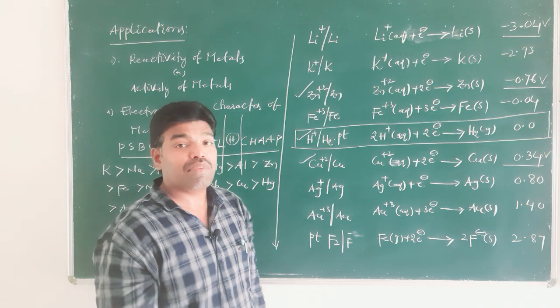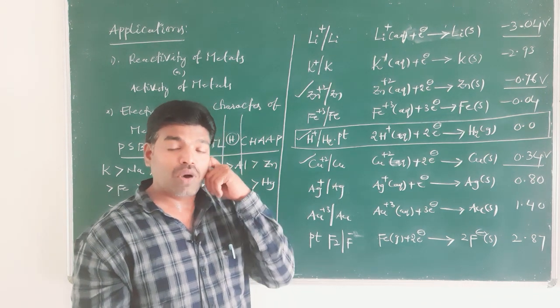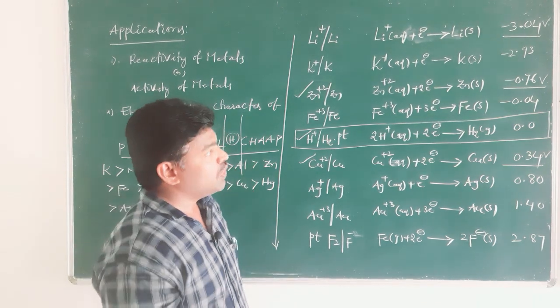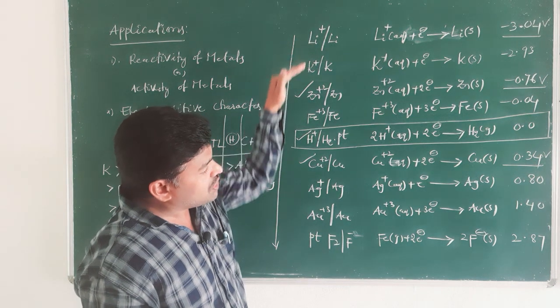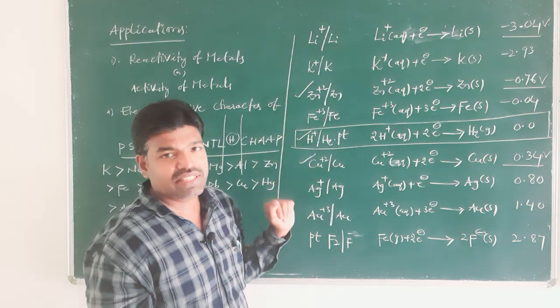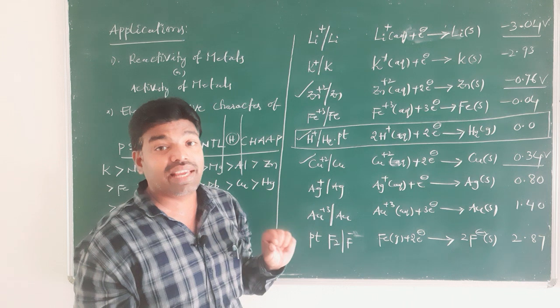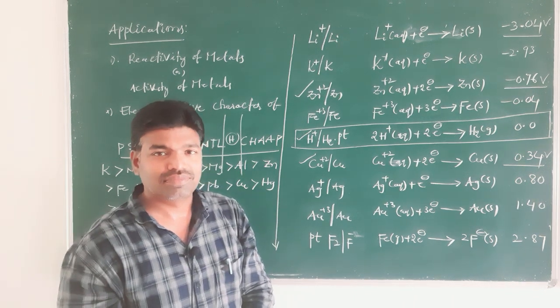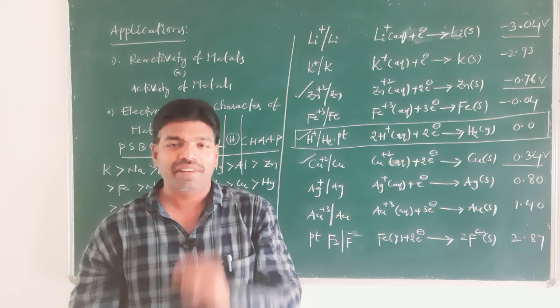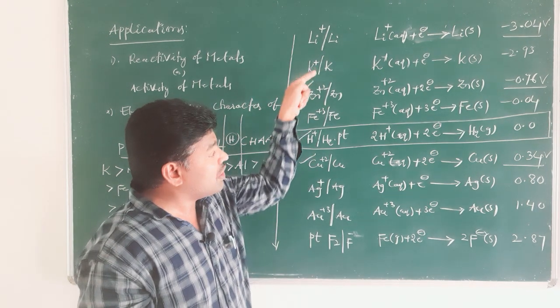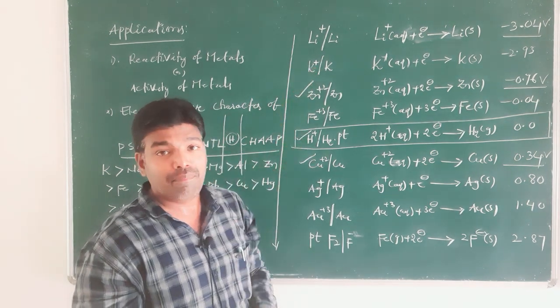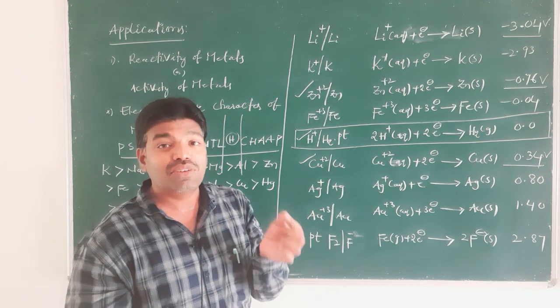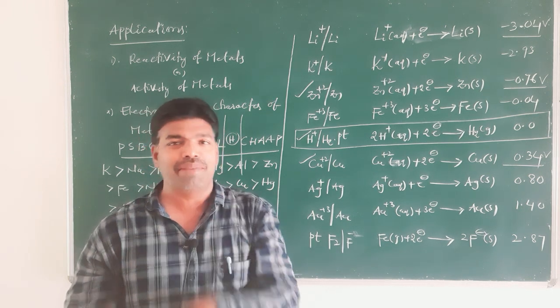But I am giving you one more important thing: which combination of these metals in the electrochemical series can give the cell with the highest EMF? I am asking you again, which combination of metals can give the cell with the highest EMF?